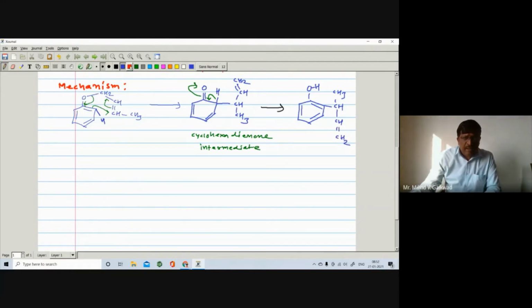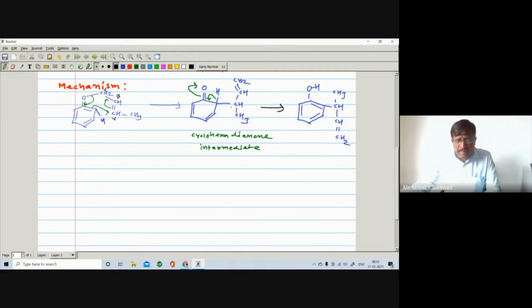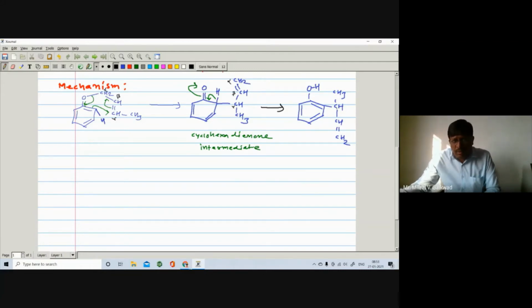Even we can label by alpha, beta, gamma. Suppose I write here alpha, right? So I can label like this one. It is your alpha carbon, it is your beta carbon, and it is your gamma carbon. So again, same thing. Here is the gamma carbon, here is a beta carbon, and here is the alpha carbon. This carbon is a gamma carbon, this carbon is a beta carbon, and this carbon is an alpha carbon.